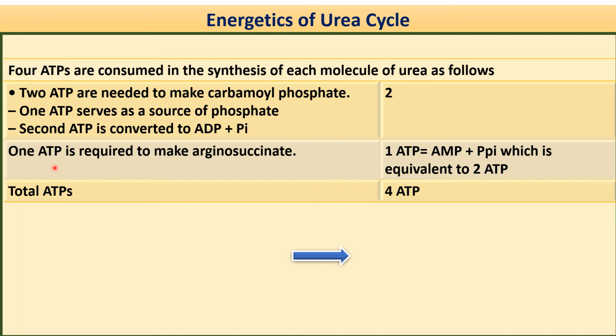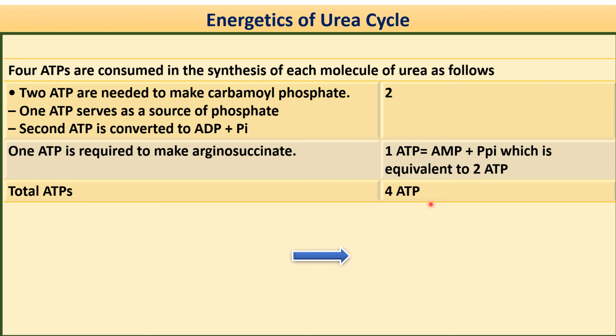Then 1 ATP is required to make argininosuccinate, where the ATP is hydrolyzed into AMP and two inorganic phosphates. The cleavage of this pyrophosphate ensures the irreversibility of this condensation reaction. So this 1 ATP is equivalent to 2 ATP. So the total ATPs utilized is 4 ATP.